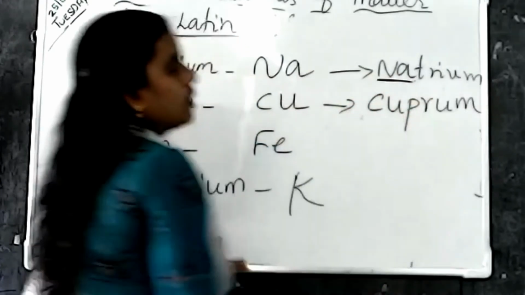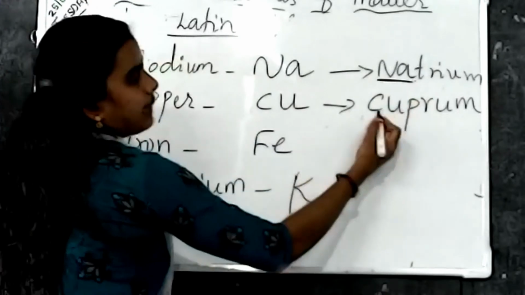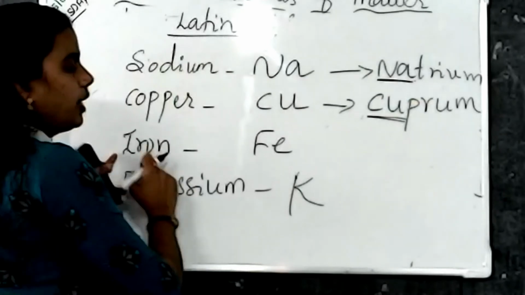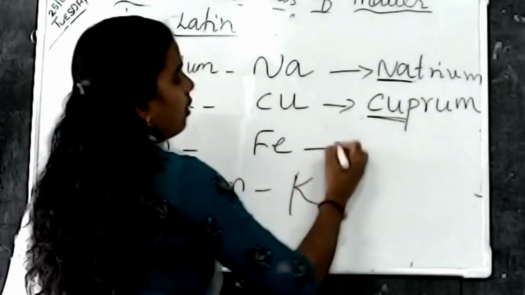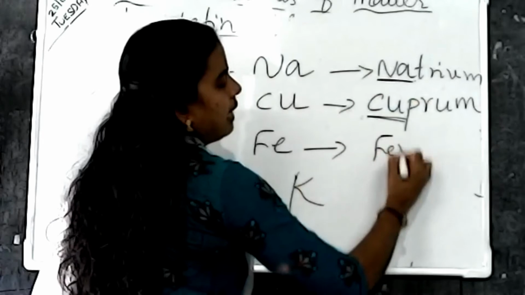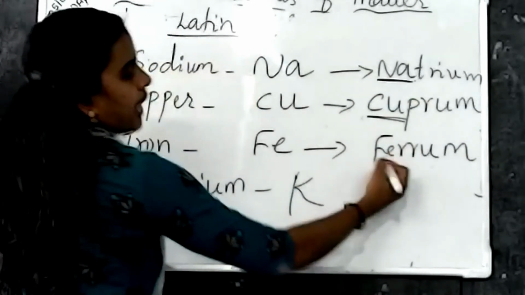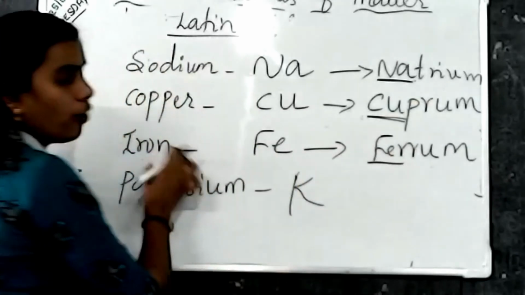Cuprum. So from this cuprum, they are taking Cu as a symbol. Okay. Next, third one, iron. Ferrum is the Latin name for iron. So which symbol they are taking? Fe as a symbol for iron.